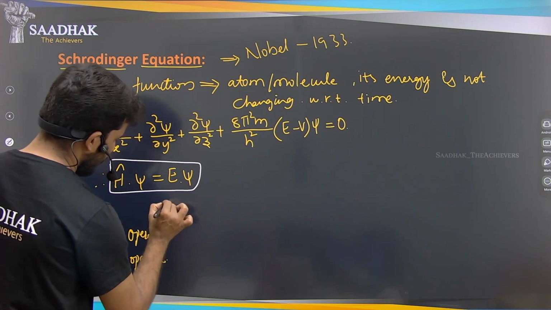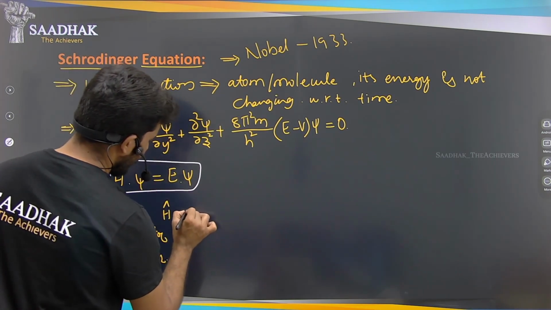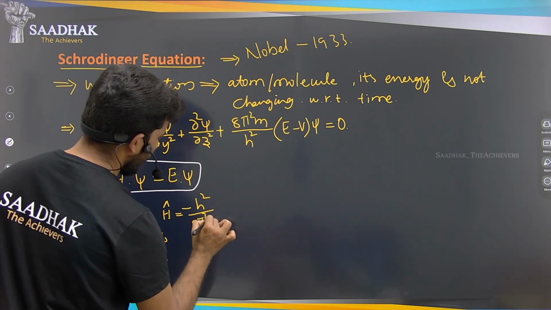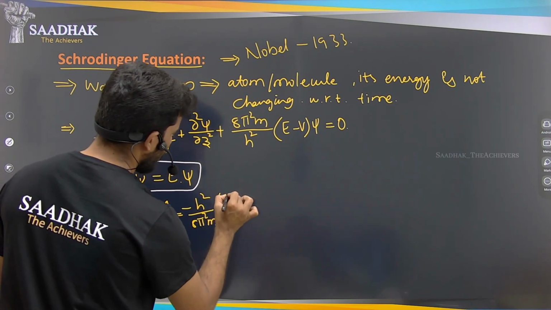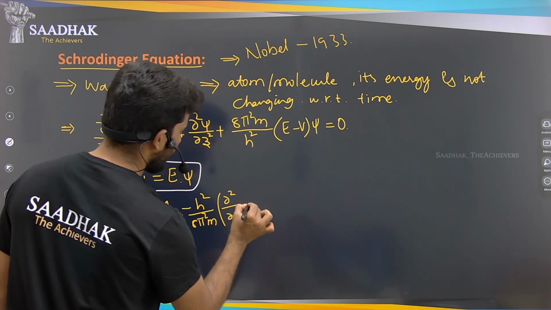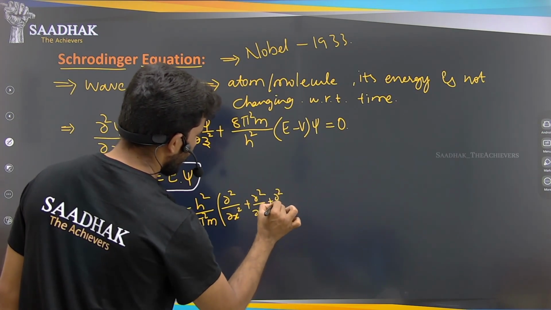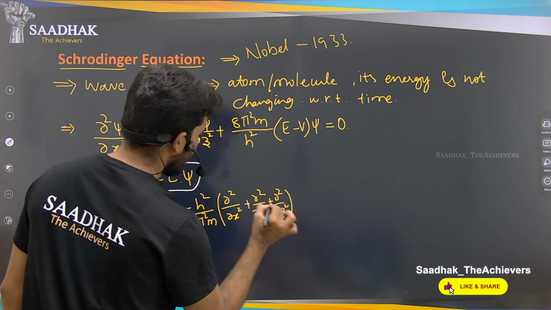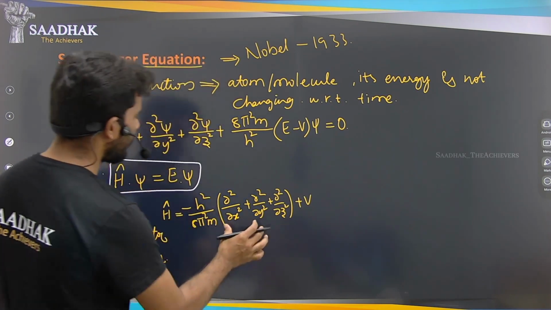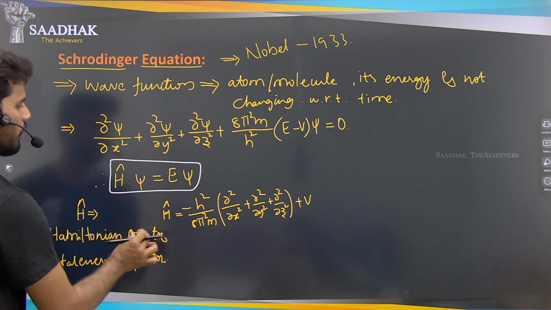If we write it here, H cap is nothing but minus h square by 8 pi square m into dou square by dou x square plus dou square by dou y square plus dou square by dou z square, plus V. So this is what the H cap value is. That is nothing but the Hamiltonian operator value.